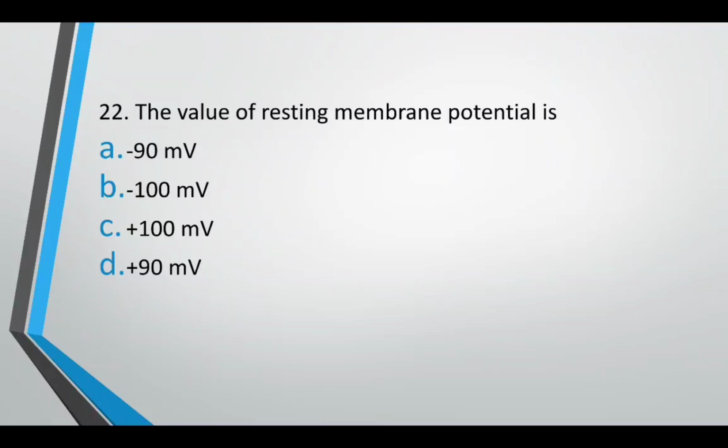Value of resting membrane potential is minus 90 millivolts, minus 100 millivolts, plus 100 millivolts, plus 90 millivolts. The correct answer is option A, it is minus 90 millivolts.